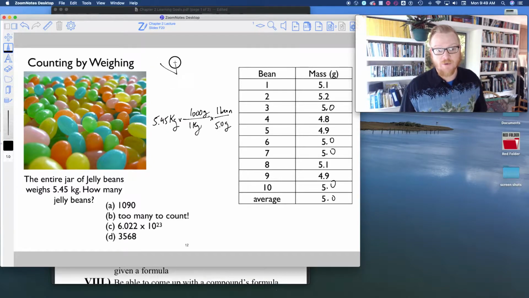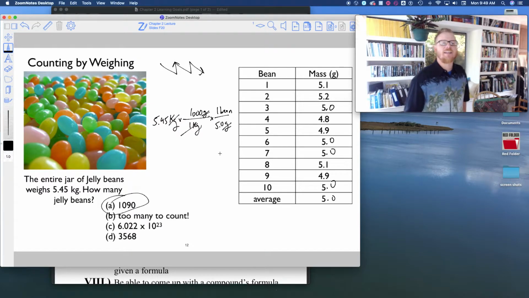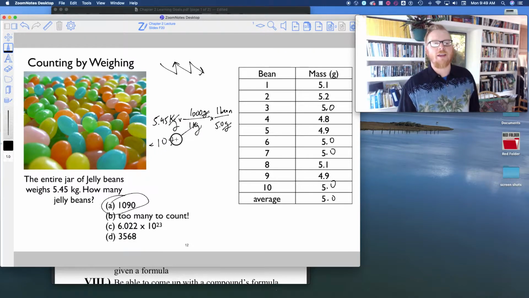So remember, I went down, up, down, up, down, up. 5.45 kilograms. In 1 kilogram, there's 1,000 grams. 5 grams is 1 jelly bean, so all of those cancel. And what I'm left with is how many beans I have. And if I were to do this number, I would get 1,090. Okay? So this is exactly how we take the mass of atoms, exactly how we count atoms.